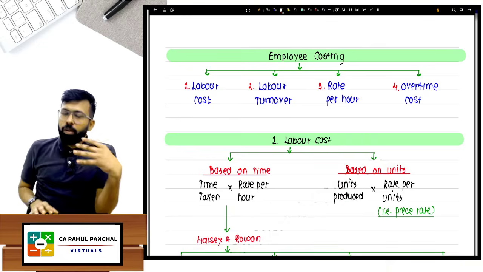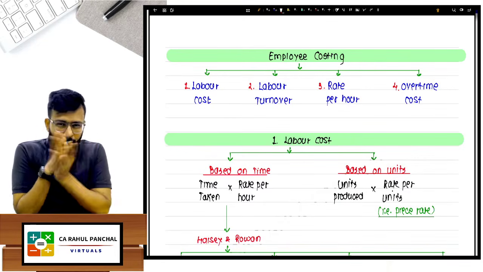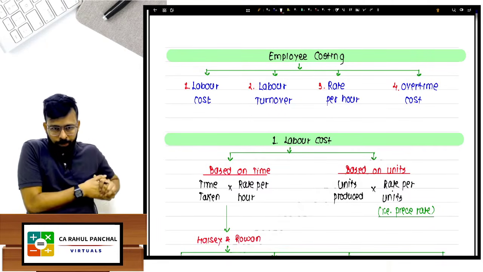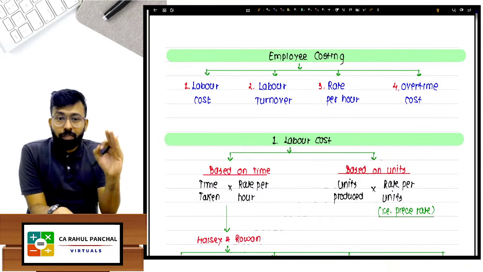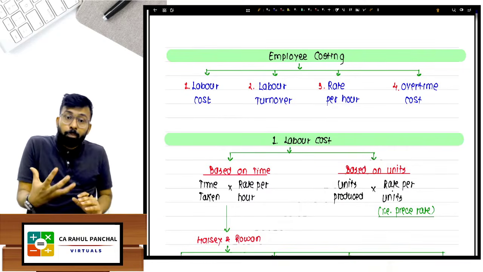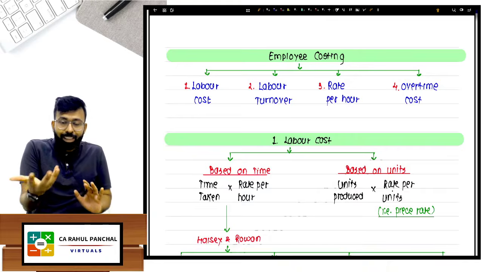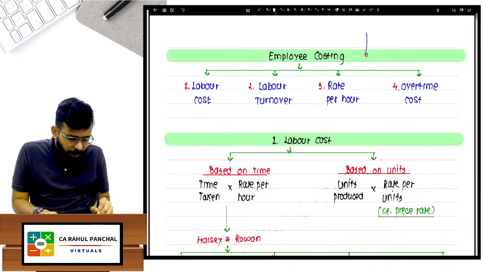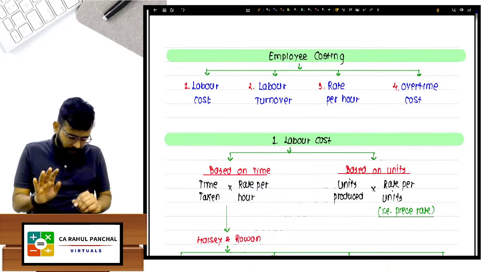Okay, so now we are going to revise again, approximately in half an hour, this topic, which is employee costing, also known as labor costing. Let's understand. When I say employee costing or labor costing: I am the employer. I have employed a person who is my employee and I need to pay him. So what is the cost that I will calculate? Sir, why are you calculating the cost? Simple, sir, because I want to reduce the cost. That is why I will calculate the cost. Okay, sir, how will you reduce it?